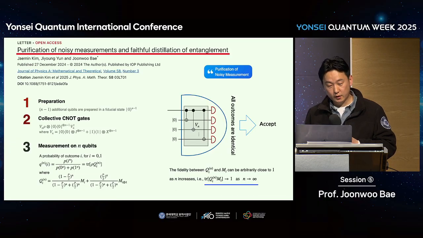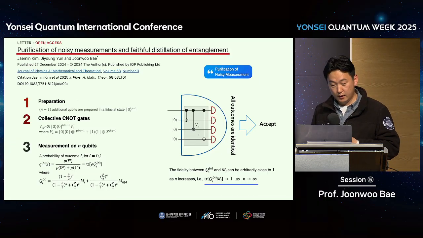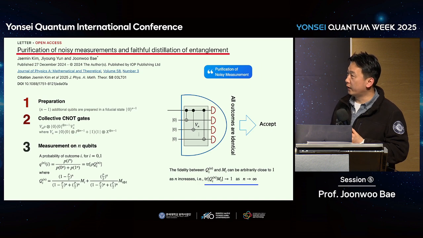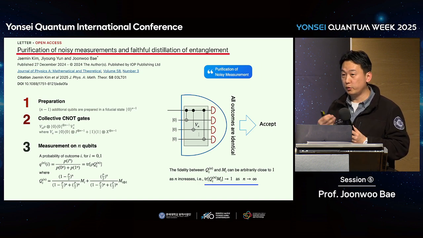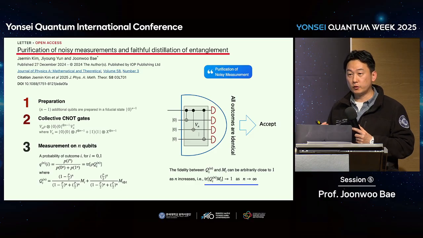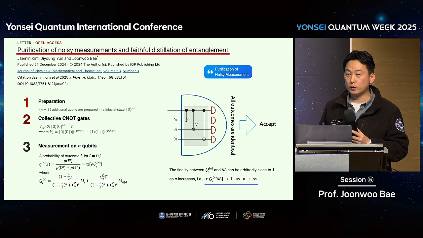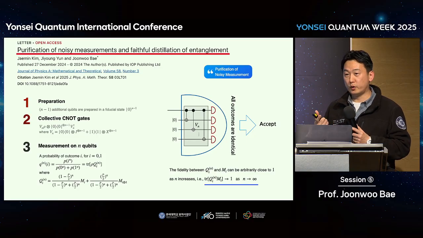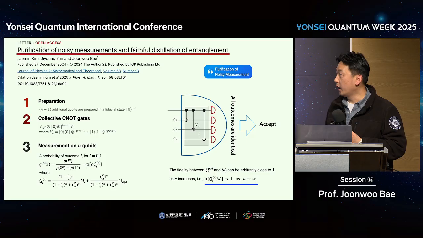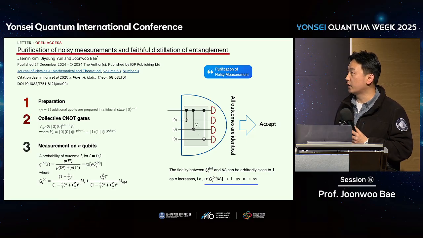Okay, so recently we worked on that, in 2024. And here we show how to purify, not entanglement, but noisy measurement. So the scenarios are very similar. Before entanglement distillation, we only have noisy entanglement, and by collecting noisy entanglement, we could get a pure and clean entangled bit. And here we have a noisy detector. So this noisy detector, and noisy detector all the time.